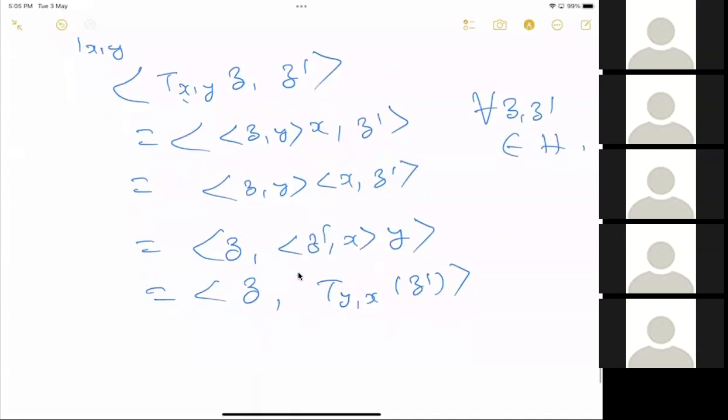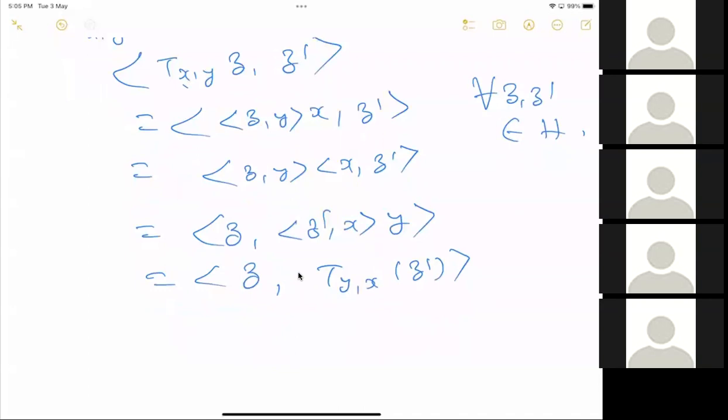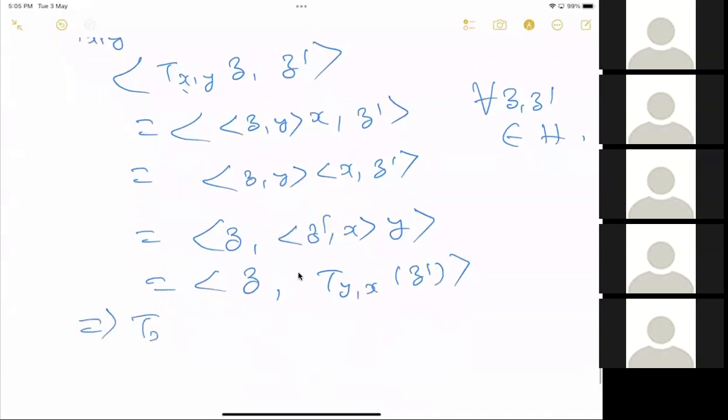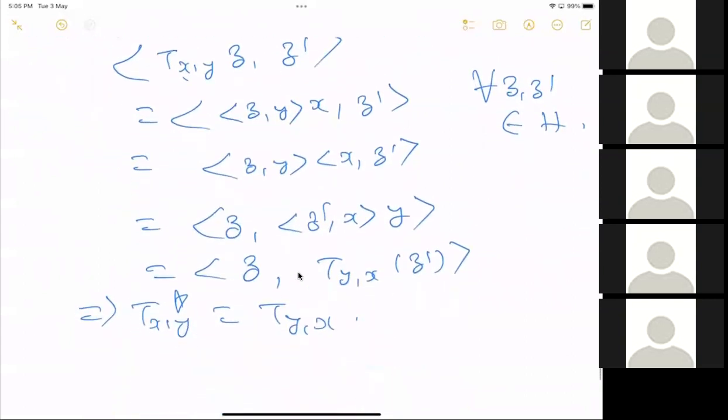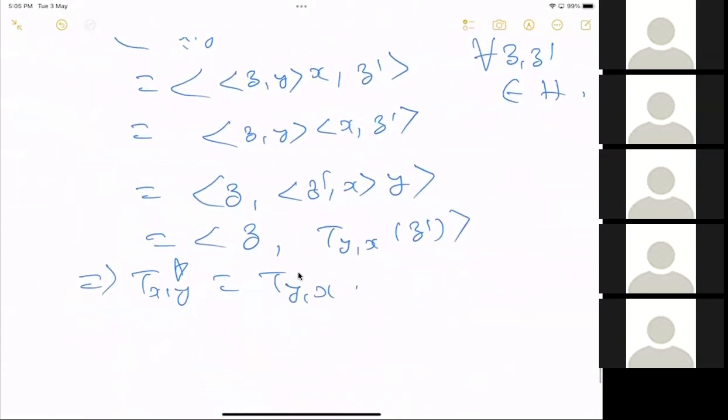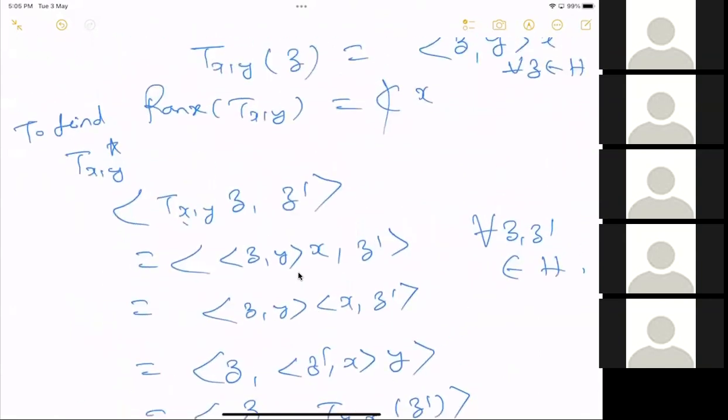So this implies T_xy star is equal to T_yx. That's all. I will tell you something after proving this.